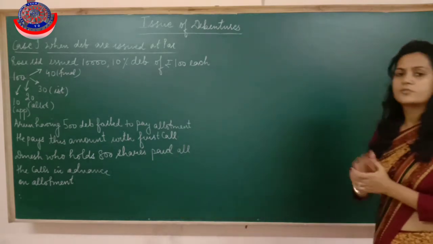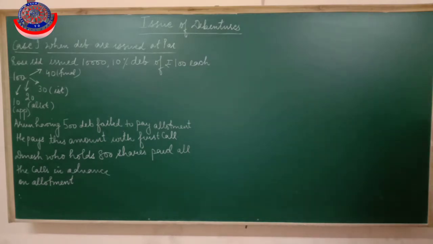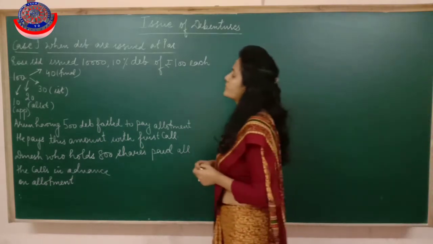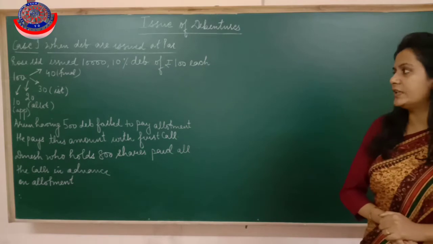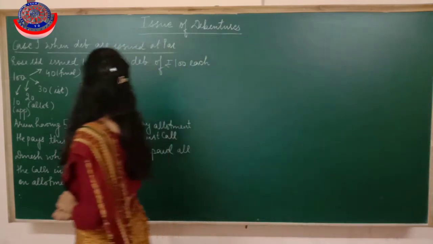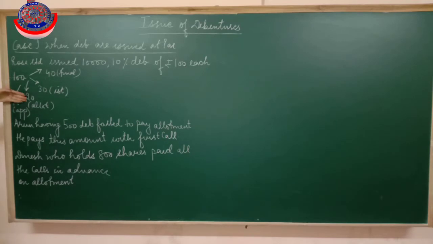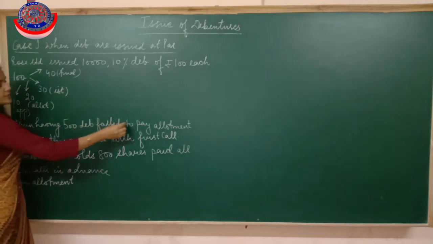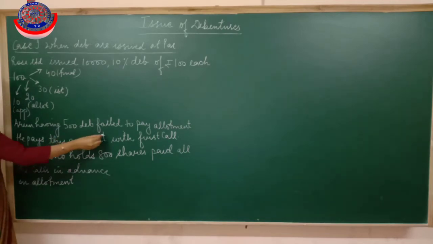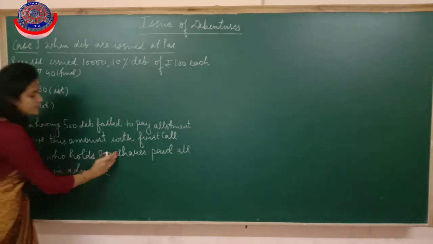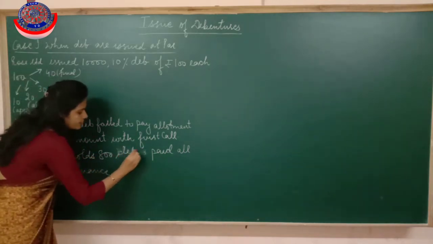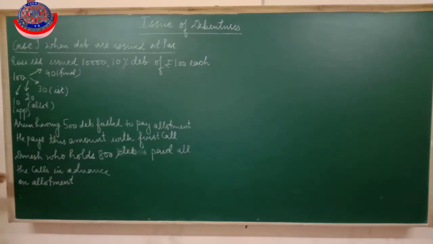Question is on the board, so just read it. Question is, Rose Limited issued 10% debentures of rupees 100 each, and the installments are 10 rupees application, 20 rupees allotment, 30 rupees first call, and 40 rupees final call. Now read further. Arun, having 500 debentures, failed to pay the allotment. He pays this amount with the first call, and Dinesh, who holds 800 debentures, paid all the calls in advance with the allotment.